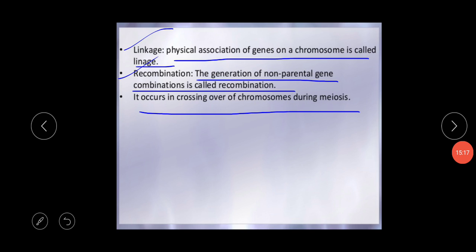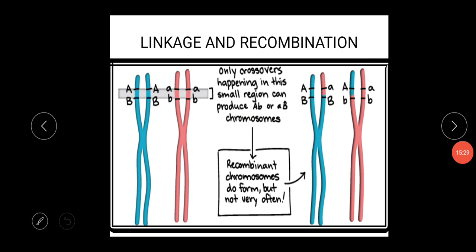Okay, and normally the recombination will always be much higher with the non-linked gene, which is present on a different chromosome. So this is the linkage and recombination. Actually, this is one diagrammatic structure for describing the linkage and recombination.